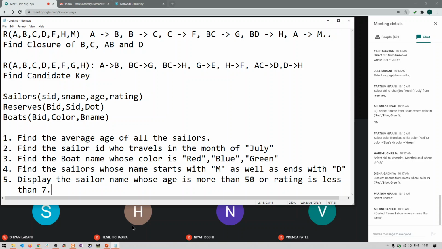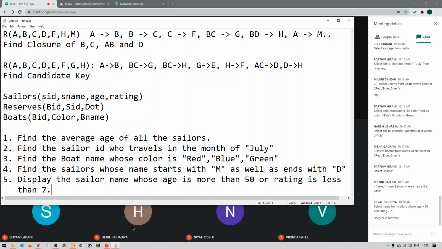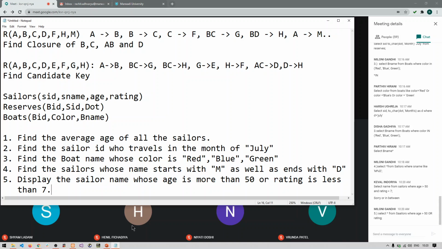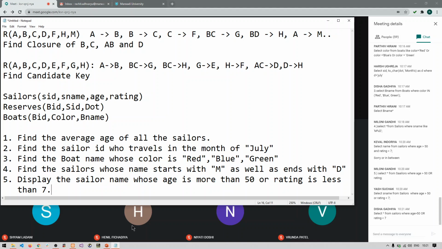Select name from sailors where age is greater than 50 and rating less than 7. Keval, read the question again properly. Select star from sailors whose age is greater than 50 or rating is less than 7.